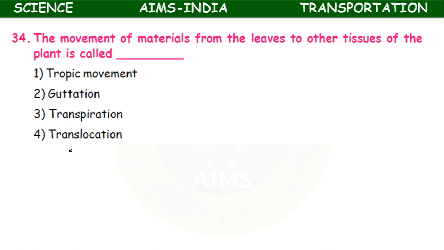The movement of materials from the leaves to other tissues of the plant is called tropic movement, guttation, transpiration, translocation.